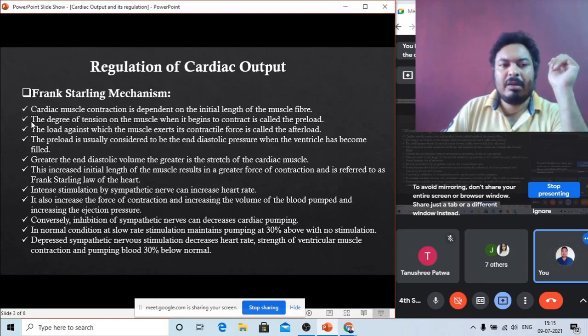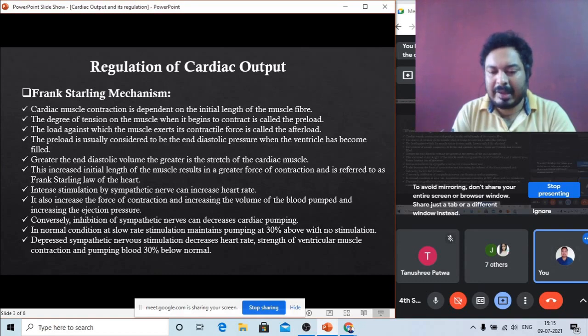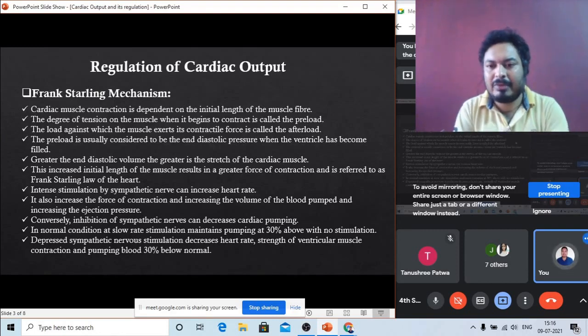Now see the next one. The degree of tension on the muscle when it begins to contract is called preload. Just like the same, suppose you are pulling a rubber to the maximum. When you pull a rubber, you give a particular tension to the muscle, and this muscle tension when pulling the muscle is called preload. Just like when you pull a rubber, the rubber has a particular tension at its ends. Then what happens? When you release the rubber, it comes back to the original state.